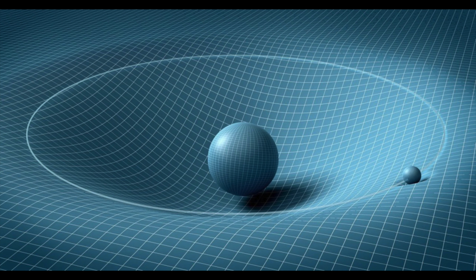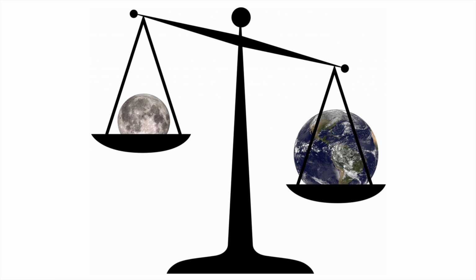All objects with mass exert a gravitational attraction to all other objects that have mass. The moon is much smaller than Earth. It has a weaker gravitational attraction. It cannot attract an object with as much strength. Therefore, objects on its surface weigh less, because the force of gravity exerted on them is weaker.